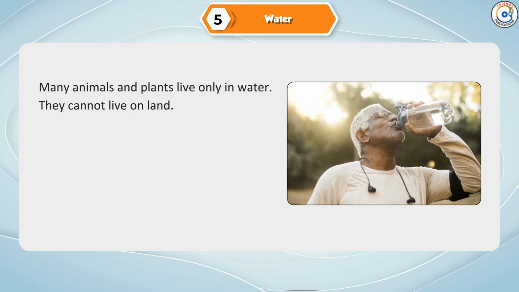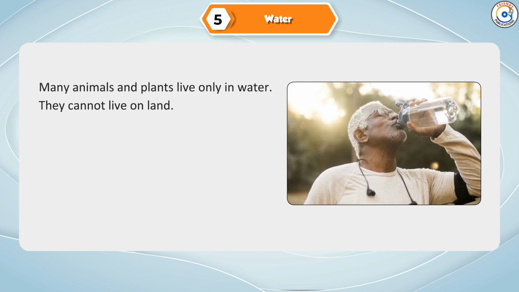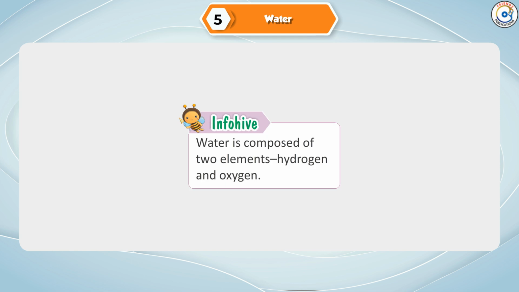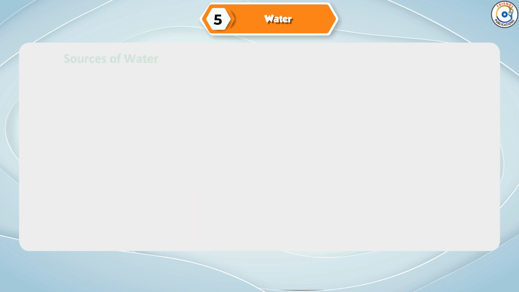Many animals and plants live only in water. They cannot live on land. Info High. Water is composed of two elements, hydrogen and oxygen.